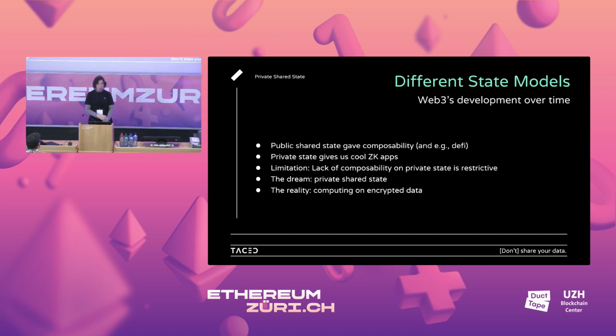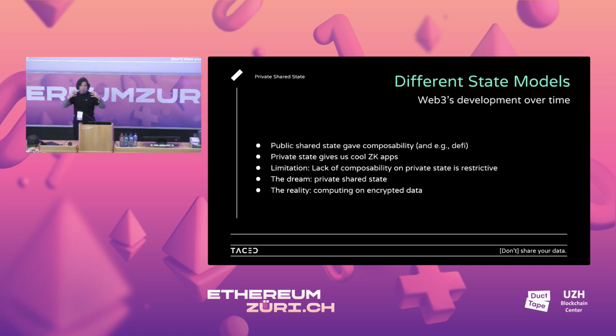So yeah, the public shared state gave this composability, which was great, that we could build on top of it. The private state is great because now we as individuals can have privacy and we can build all these cool ZK apps and whatever. But the limitation is that all this nice composability and all this nice stuff that we could build with Ethereum goes away if you start breaking these pieces of data into silos again.